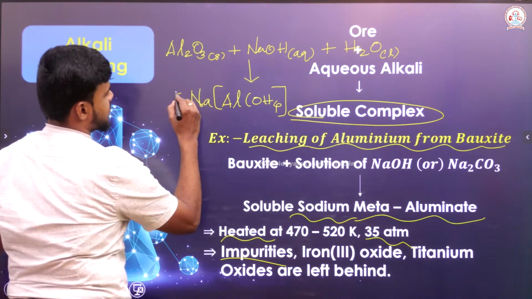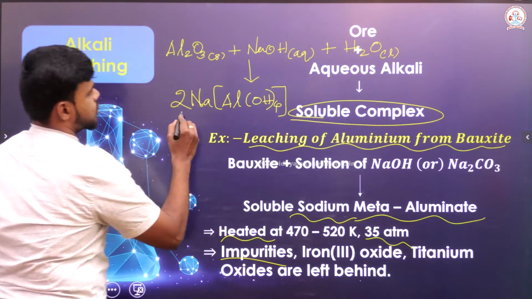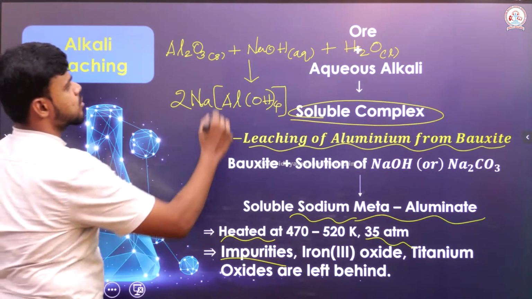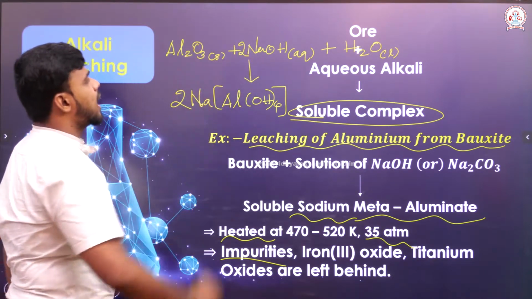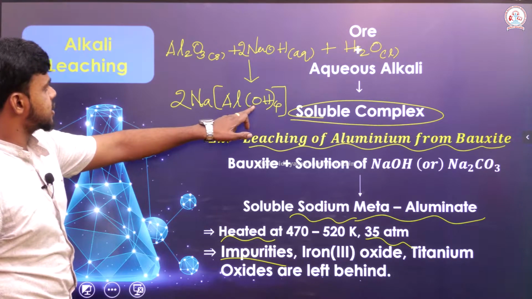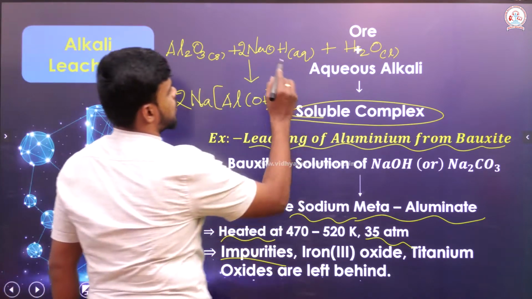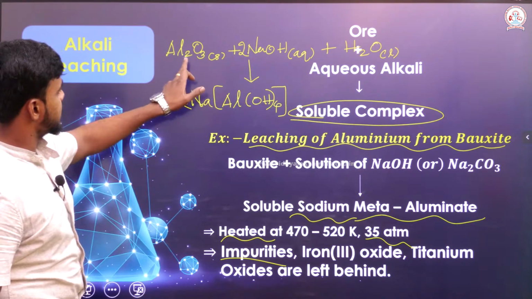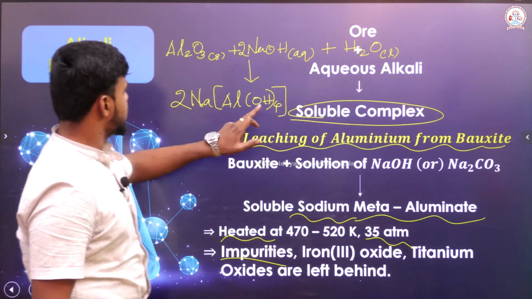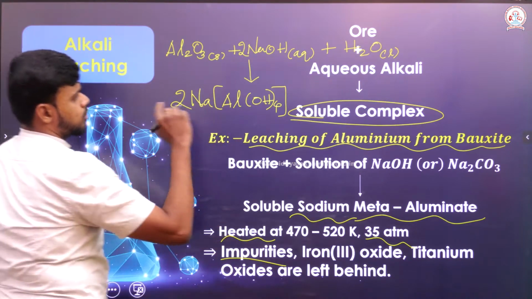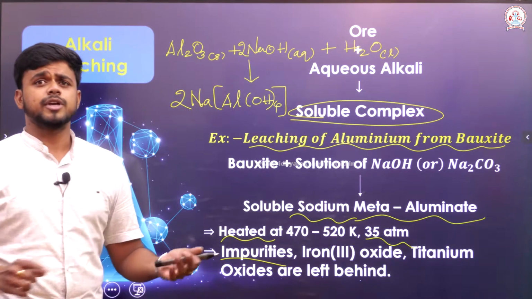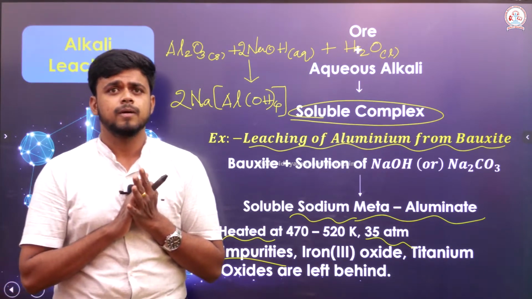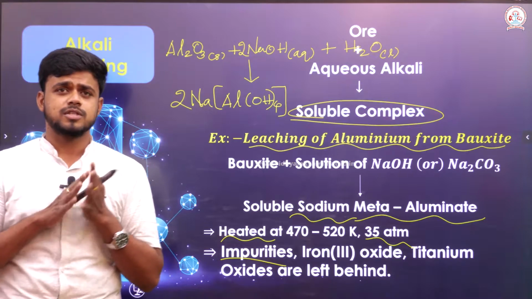In order to balance, let me write it as 2. Aluminum is 2 over here, here also it is 2. Sodium here it is 2, so let me mention 2 here. Hydrogen we need to check. Hydrogen here it is 4, here it is 2, so 2 plus 2 is 4. Oxygen: here it is 3 plus 2 is 5, 5 plus 1 is 6, here it is 8. So a byproduct, the water molecule, can go out as a byproduct over here. So this is the process that could happen.